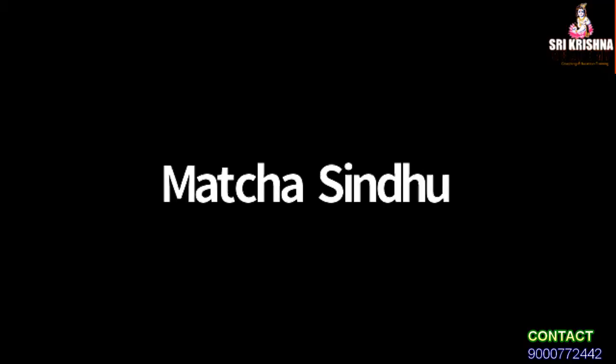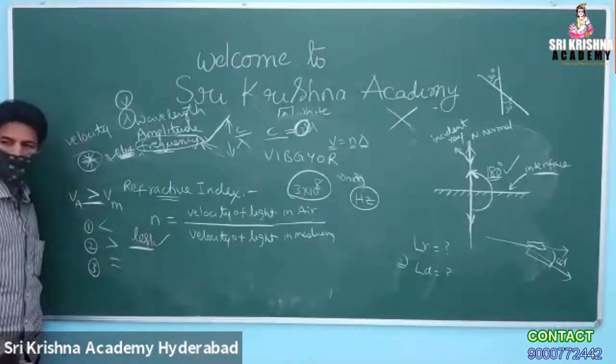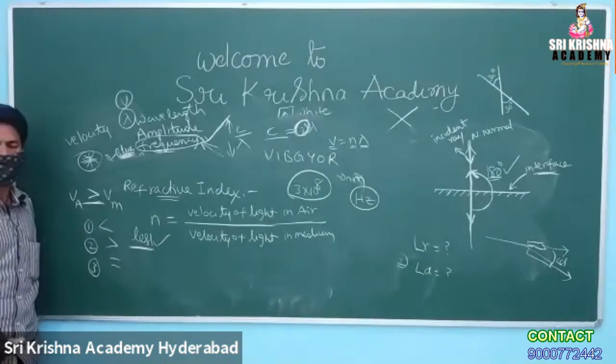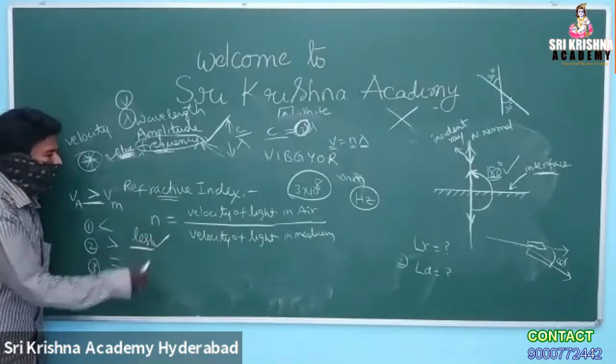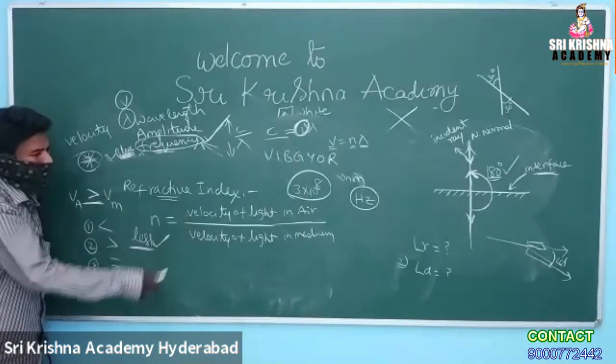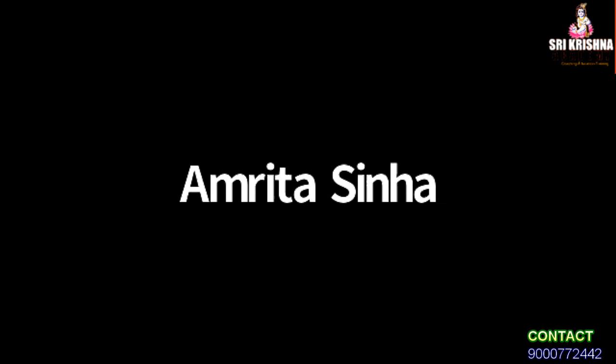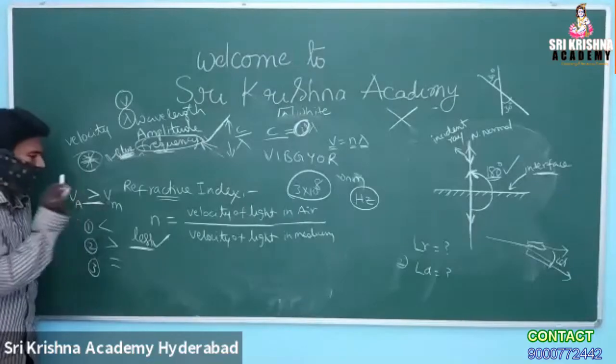Lesser. Decreases. Less is the right answer, but decreases is the appropriate answer. Try to speak in more appropriate language. The velocity of light in a medium, when compared with the velocity of light in air, is always less, and that is the reason why VA is greater than VM.